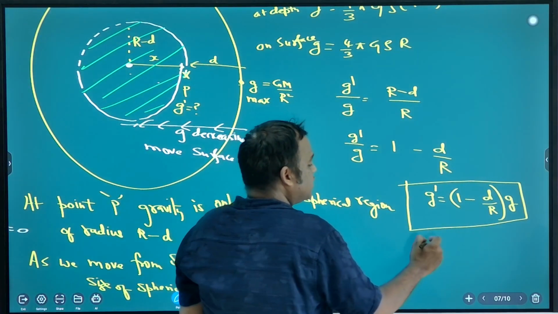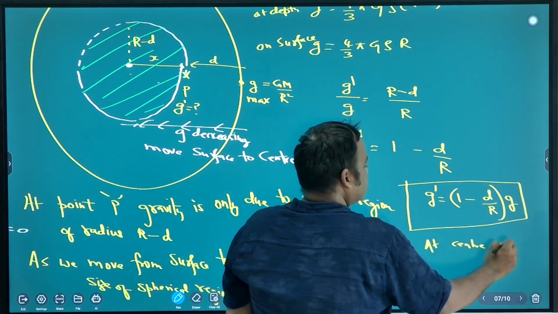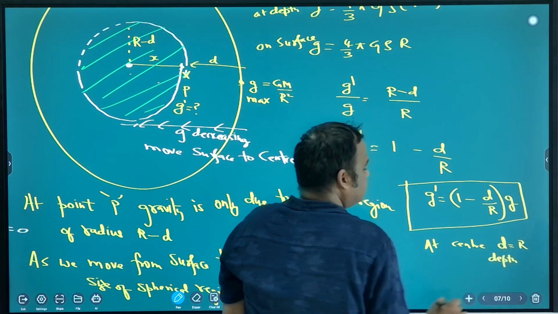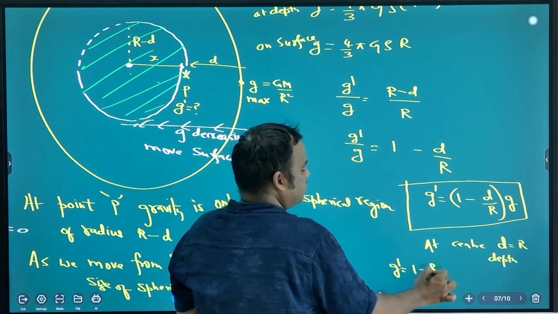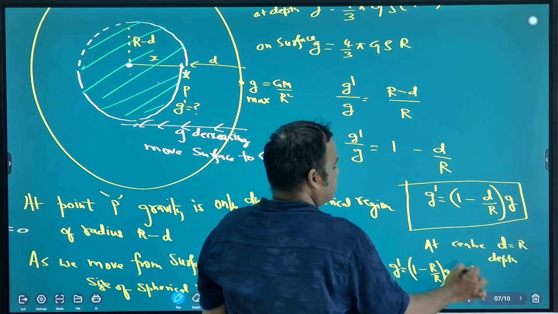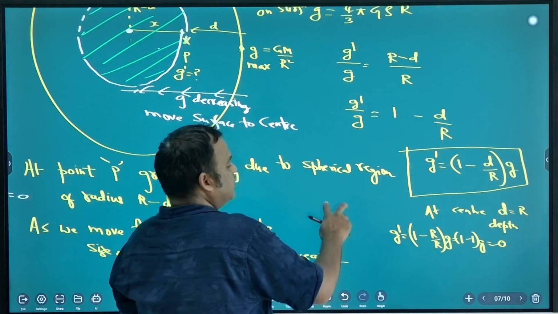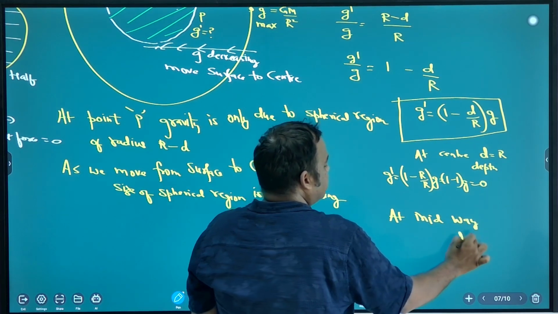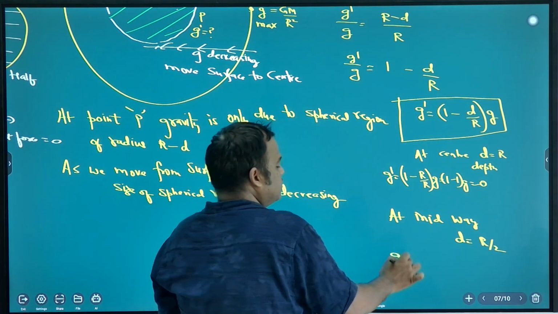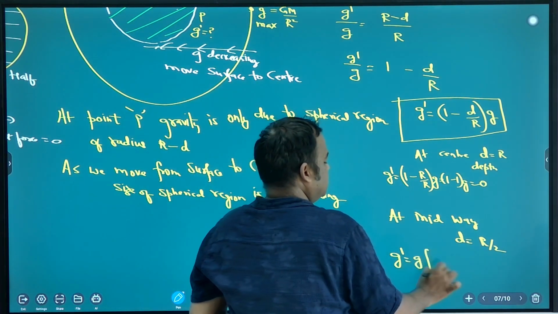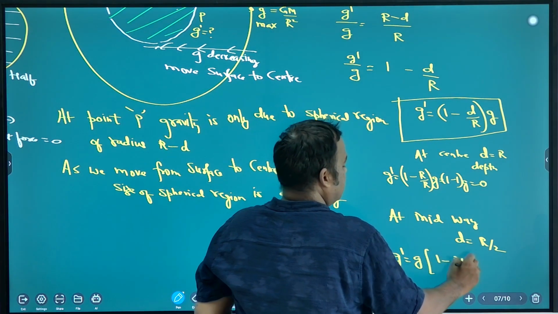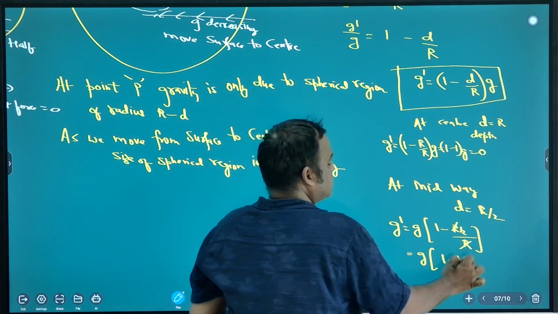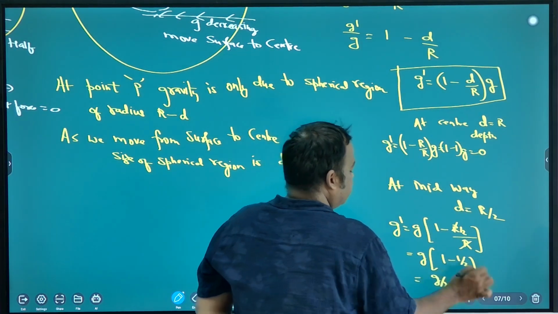So at center, what is the answer? At center, depth is R. So G dash is equal to 1 minus R by R into G, 1 minus 1 into G, it is 0. Okay. At midpoint, at midway, what is the depth? R by 2. So what is gravity? G into 1 minus R by 2 by R, R cancel. So it will be G into 1 minus 1 by 2. So that is g by 2. Understood?